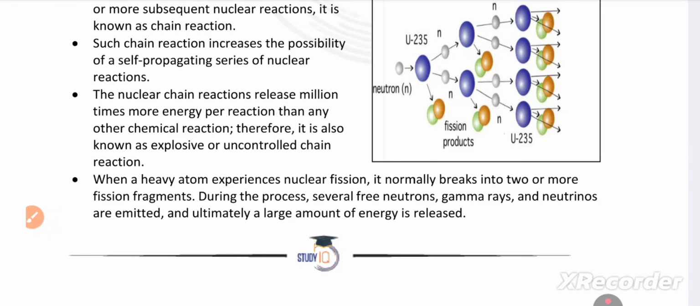Such a chain reaction increases the possibility of a self-propagating series of nuclear reactions. The nuclear chain reactions release million times more energy per reaction than other chemical reactions, because other chemical reactions are single reactions. This goes under a chain, right? It will create a tremendous, plenty amount of energy. It is also known as the explosive and uncontrolled chain, because it is going uncontrolled, right? It will be massively explosive and destroy everything.